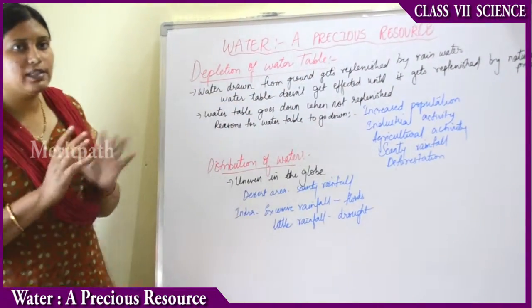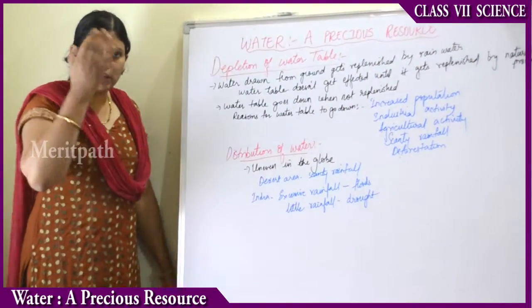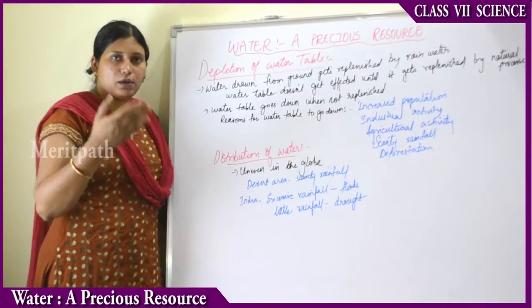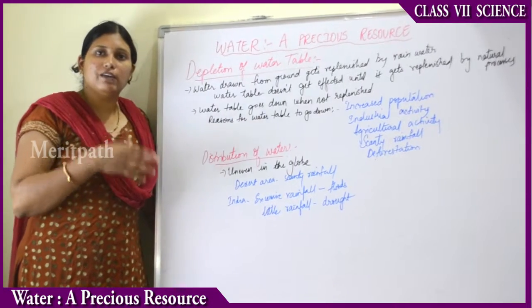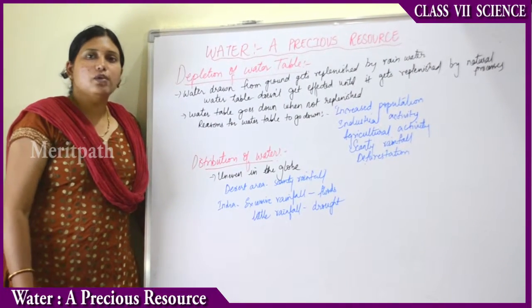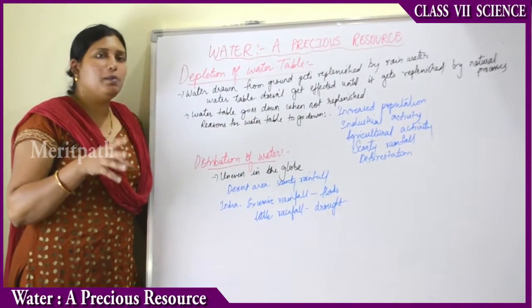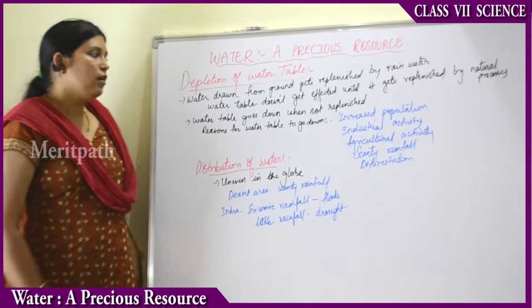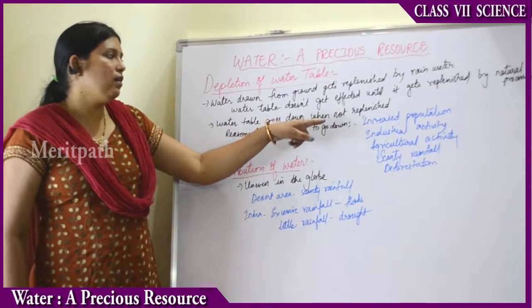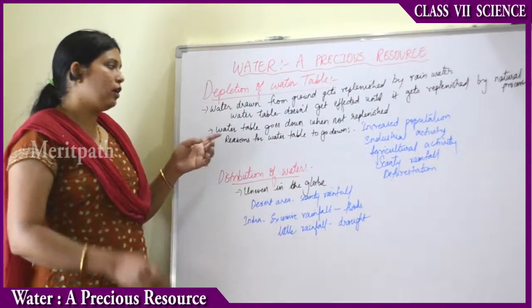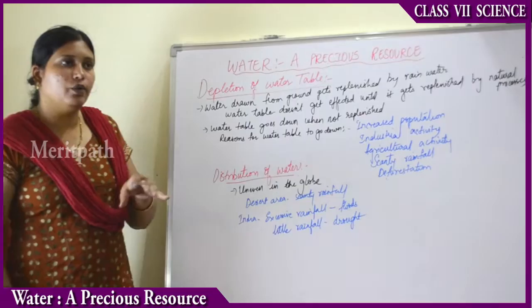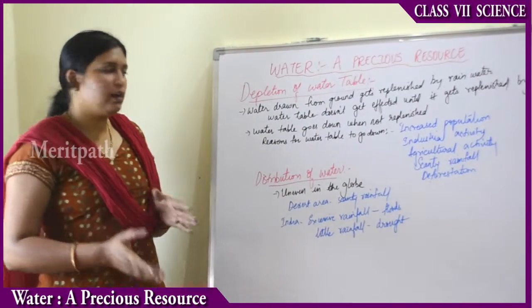The water table doesn't get affected as long as the water drawn for construction and human purposes gets replenished by rainwater. When the rainwater comes, it seeps down, and thereby the water table balance is maintained. But sometimes the water table goes down when not replenished. If there are no rains, no rainwater will go down, and the amount of groundwater will decrease.